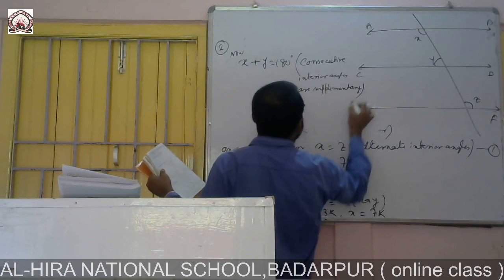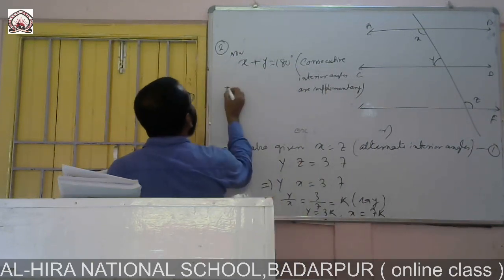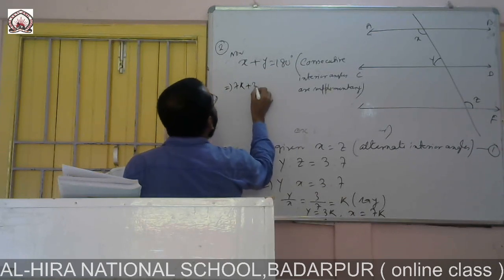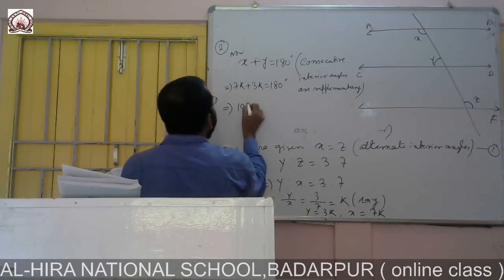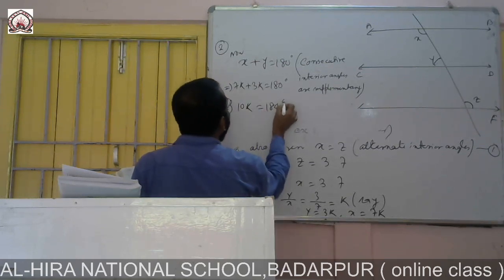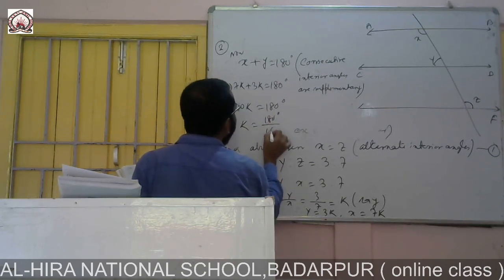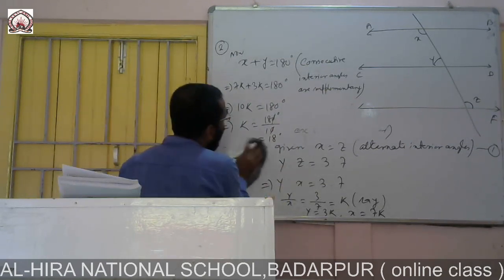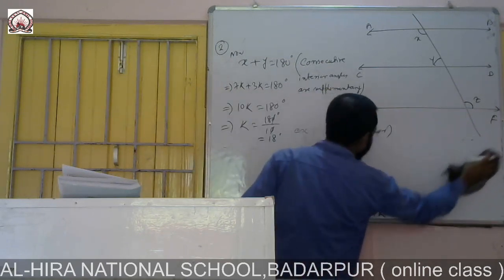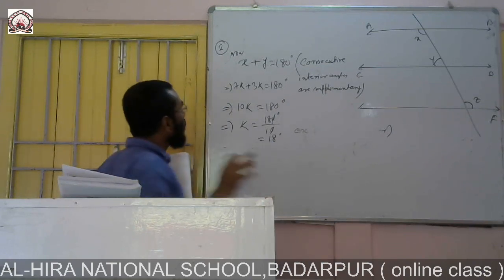Supplementary means 180 degree. So x plus y is 180 degree, and x is how much? 7k. So 7k plus 3k is equal to 180 degree. This implies 10k is equal to 180 degree. Then k is equal to 180 degree by 10. 0 0 cancel, this is 18. So k is 18, and as k is 18, so x is equal to,